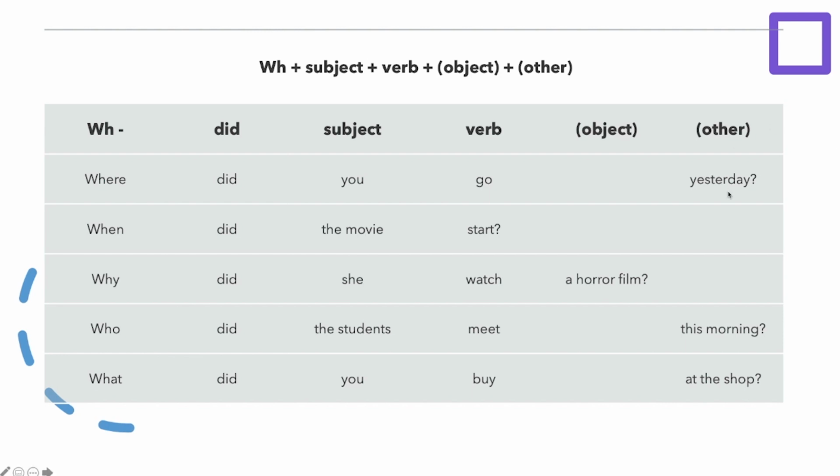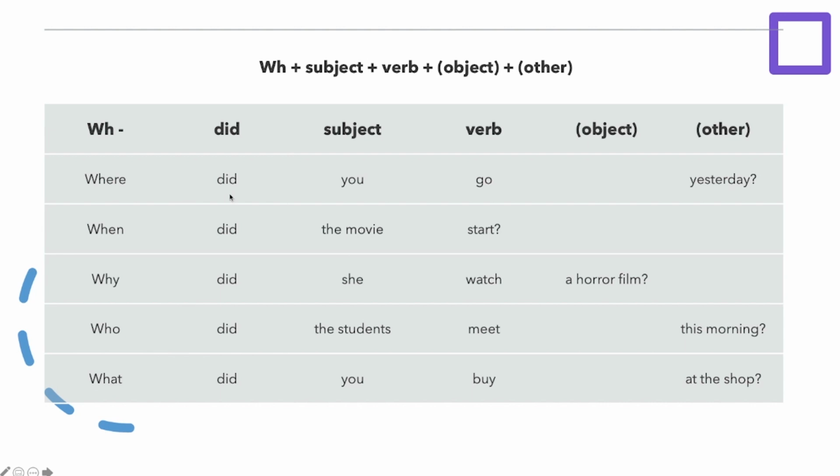Okay, so here we have yesterday, here we have this morning. So yesterday and this morning, this is some extra information about time. And at the bottom here we have at the shop. This is extra information about place.